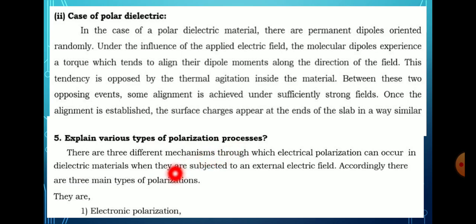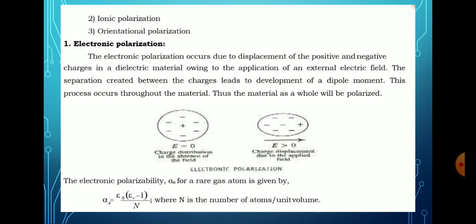There are three types of polarization. One is electronic polarization, another is ionic polarization, and the third is orientational polarization. We will see them one by one. First one is the electronic polarization.